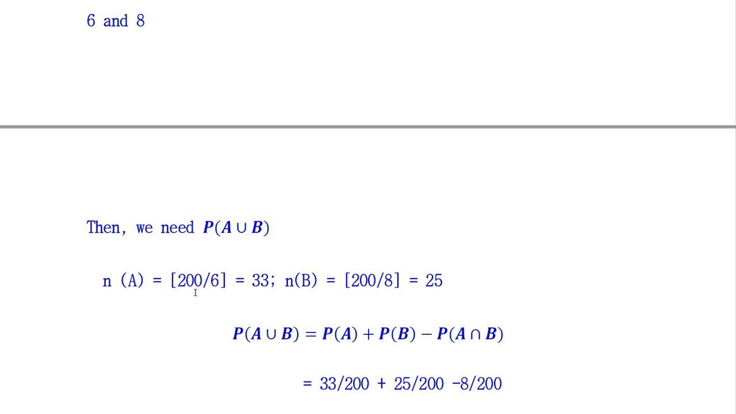N of A: 33 are the numbers which are divisible by 6 out of 200, like 6, 12, 18, 24, 30, 36, and so on. And the numbers divisible by 8 out of 200 are 25, like 8, 16, 24, 32, and so on.